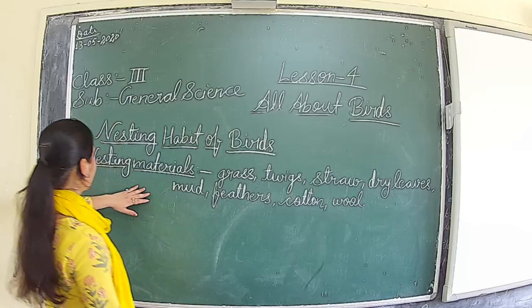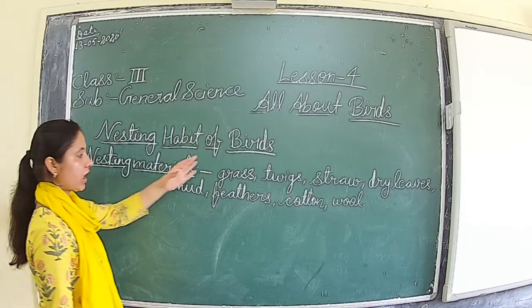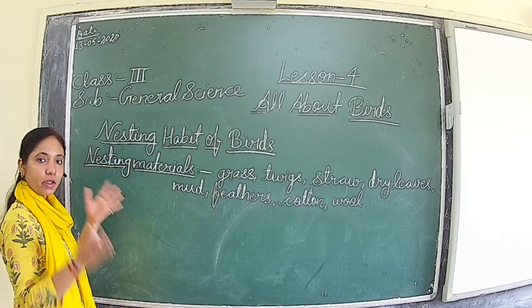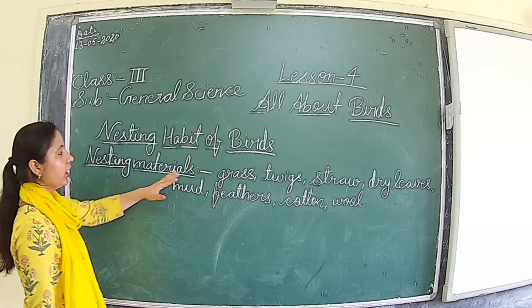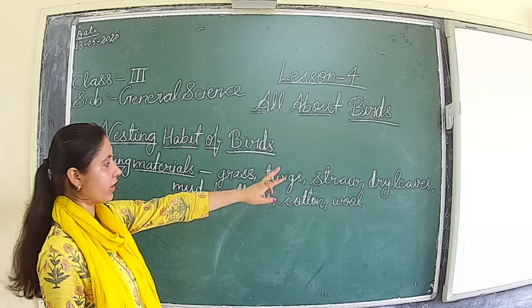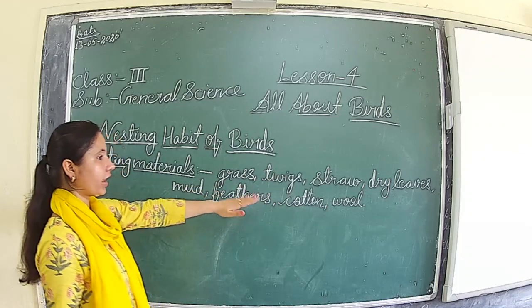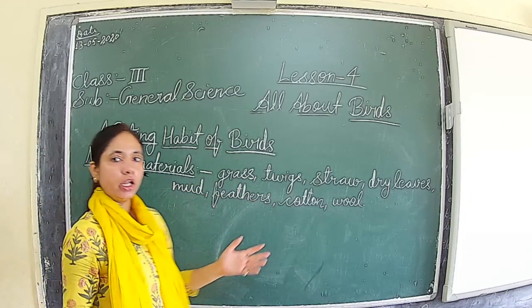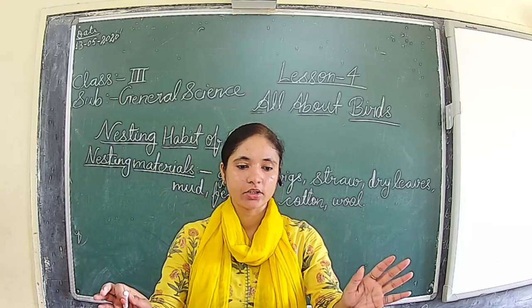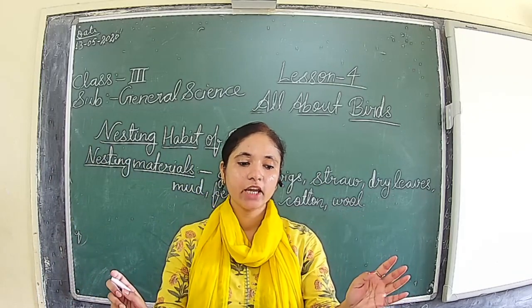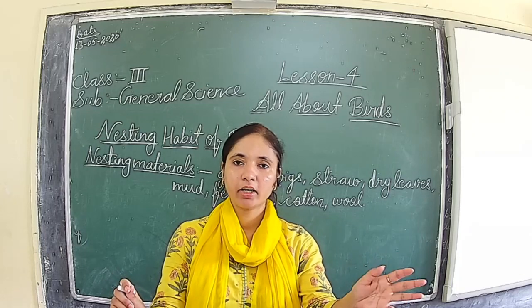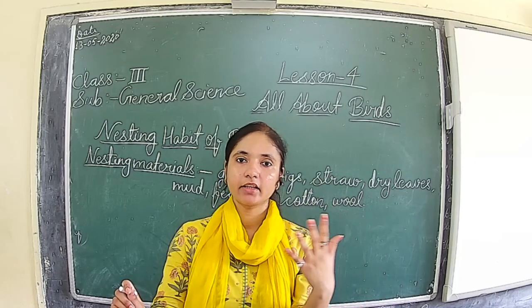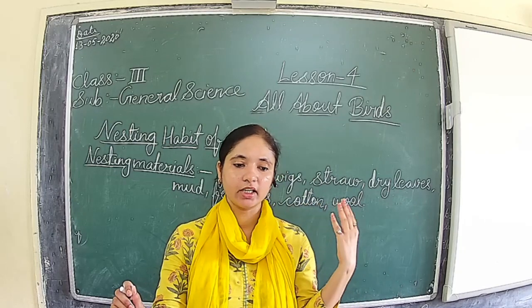So these things are required as nesting materials to make a good nest, the best nest. They use grass, twigs, straw, dry leaves, mud, feathers, cotton, and wool. They require these things in order to live a safe, comfortable, and pleasant life, so they make the nest using this material.